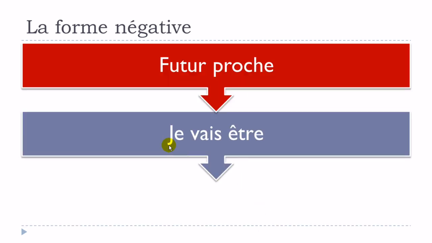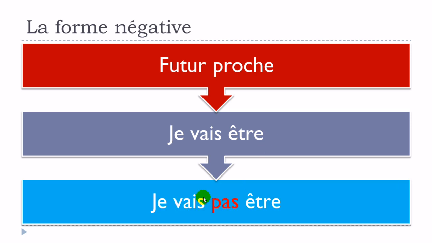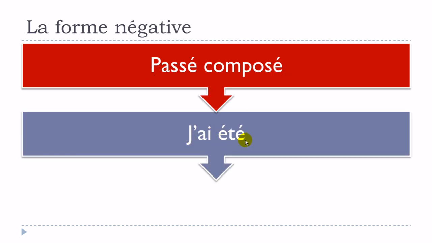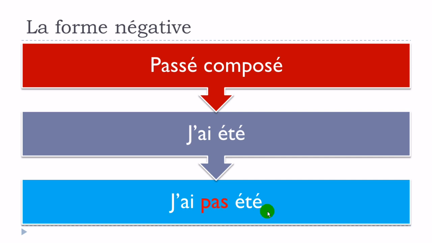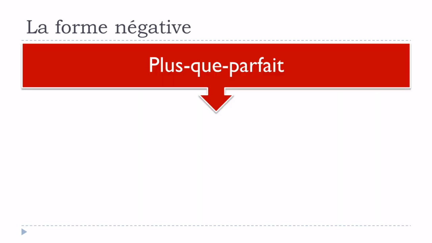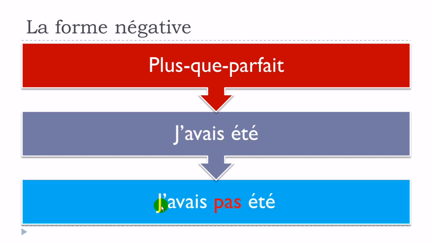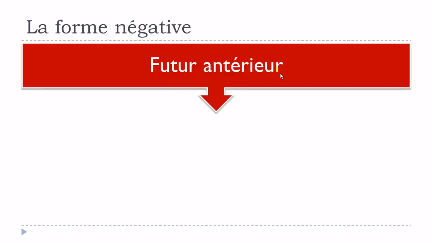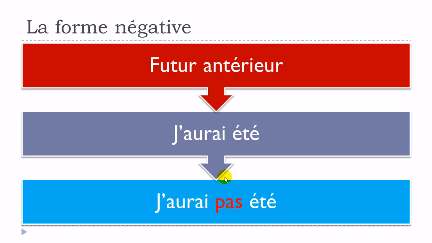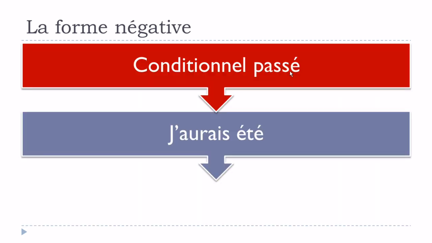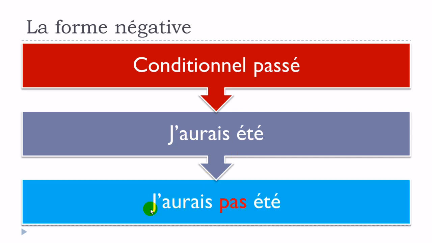Futur proche, je vais être, will become, sorry, je vais pas être. Passé composé, j'ai été, will become, j'ai pas été. Plus que parfait, j'avais été, will become, j'avais pas été. Futur antérieur, j'aurais été, will become, j'aurais pas été. Conditionnel passé, j'aurais été, will become, j'aurais pas été.